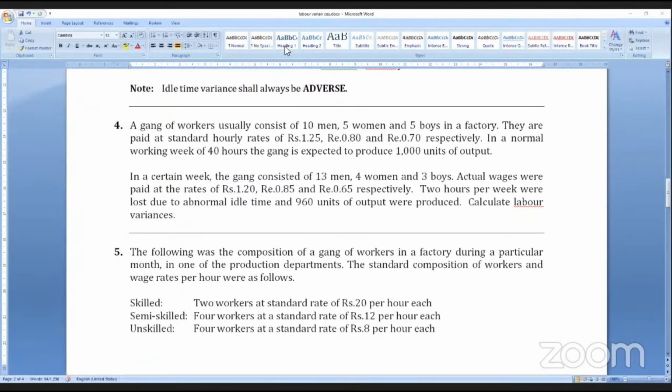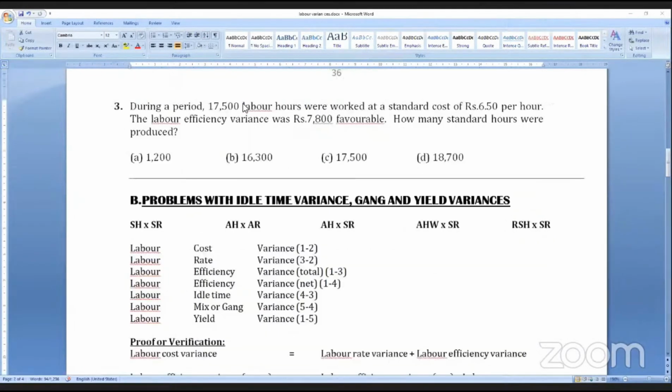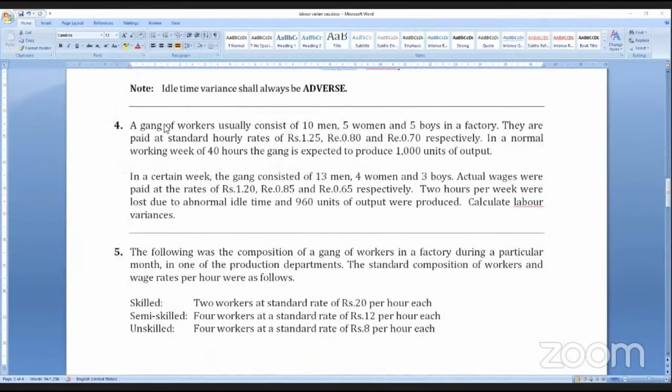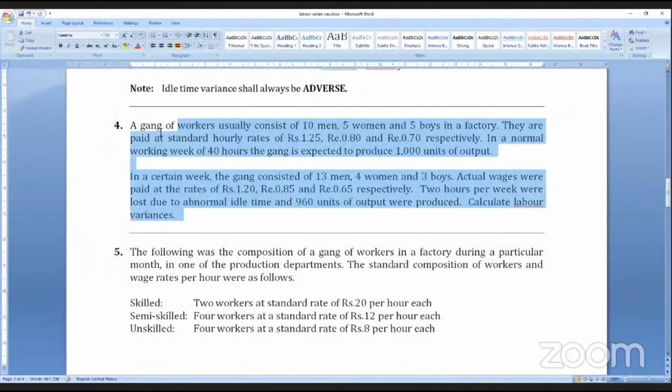Ready, ma'am? Let's start, students. Now, what is important in this area? The standard hours for actual production. The first column is clear.